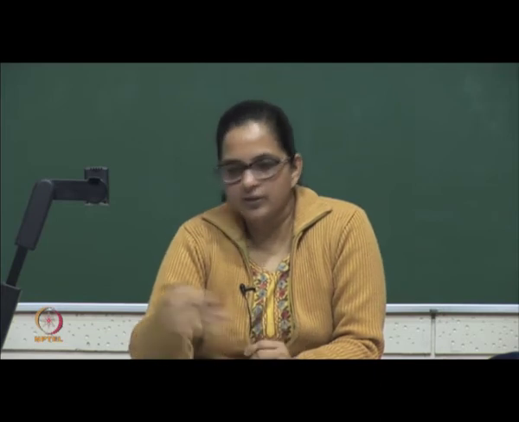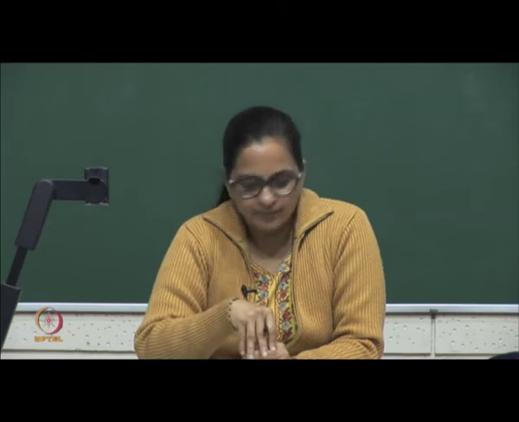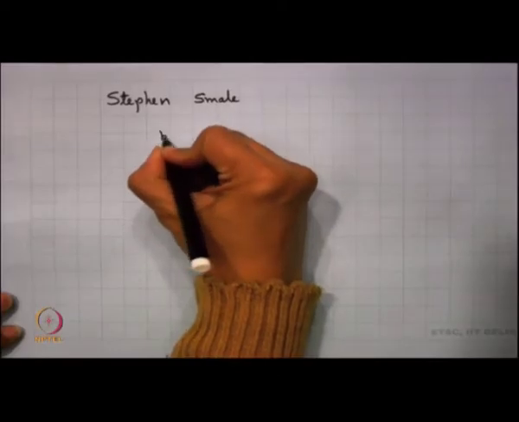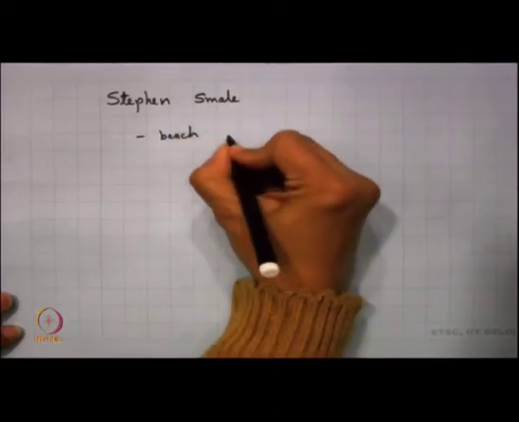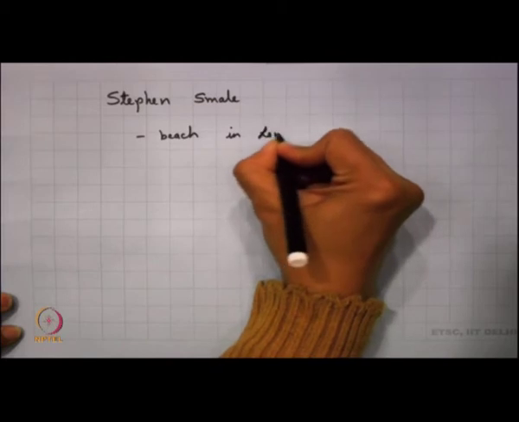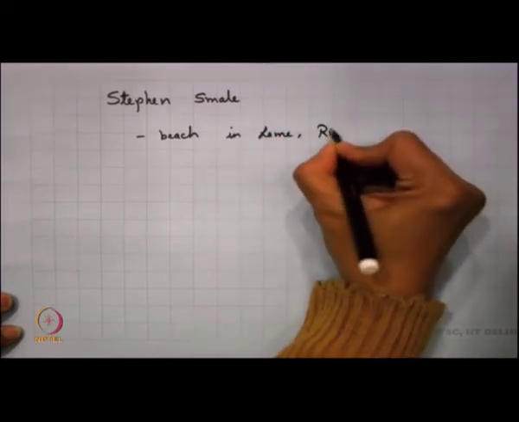and in trying to establish this, of course, there is a big story behind it: at that time Stephen Smale was on sabbatical, and he was basically on a beach in Rio.